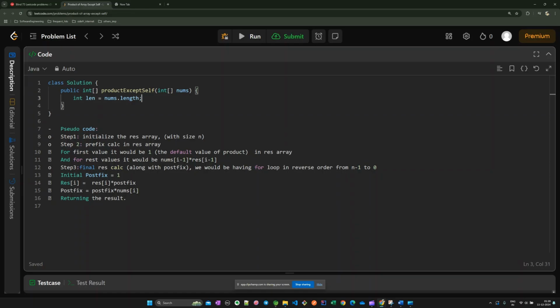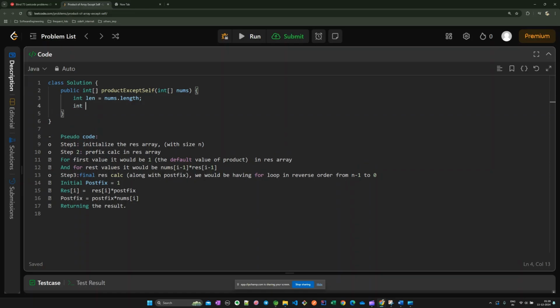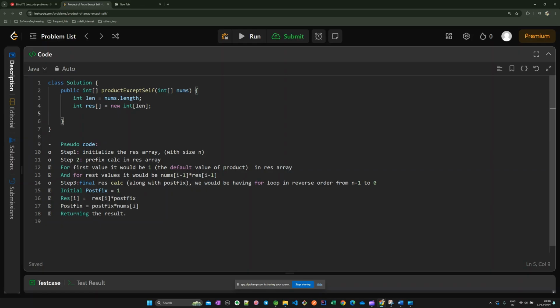Writing the code is very easy. Step 1 has been clear. Prefix collection in the result array. For the first value, it would be 1, the default value of product.